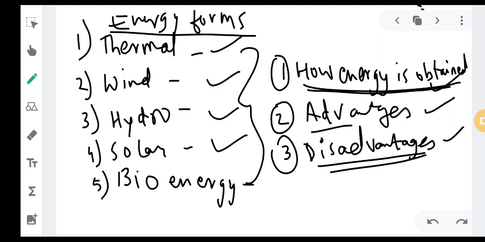The next thing is advantages. What are the advantages of that particular form of energy, like thermal energy, wind energy, hydro energy? And what are the disadvantages, the drawbacks, of each? Thermal energy causes pollution, whereas wind energy requires a very high wind speed, more than 15 kilometers per hour.